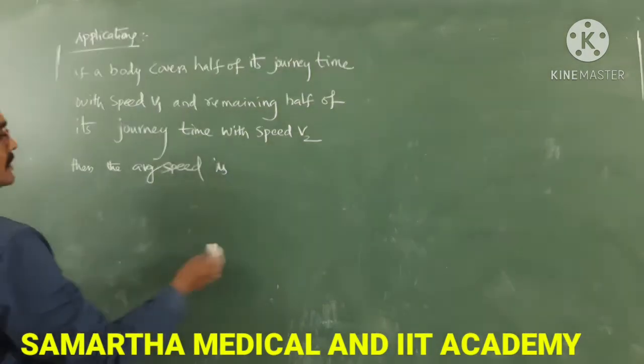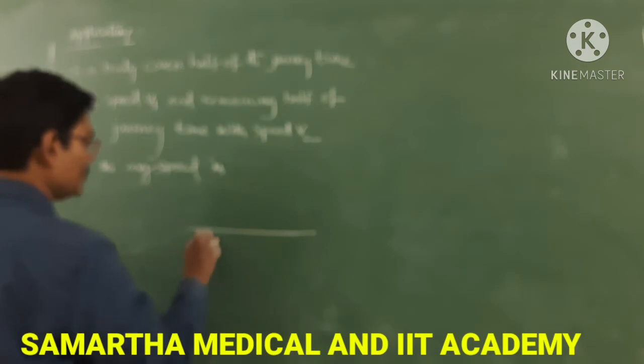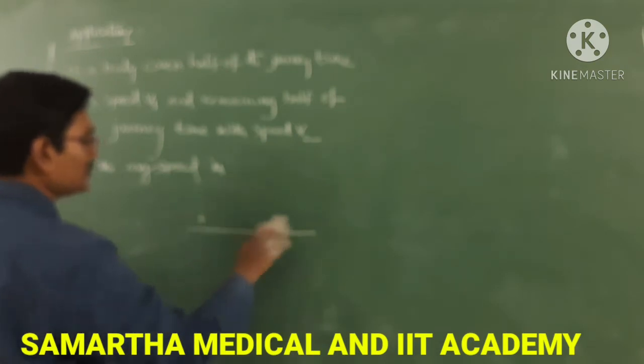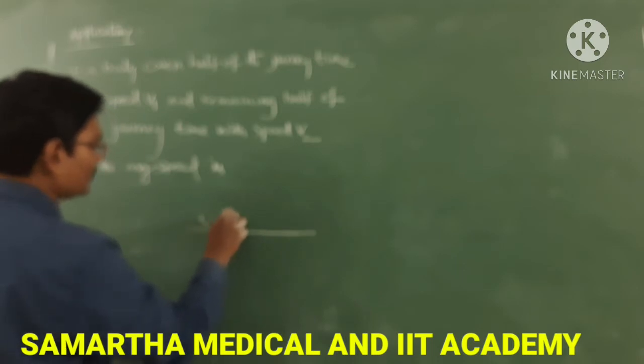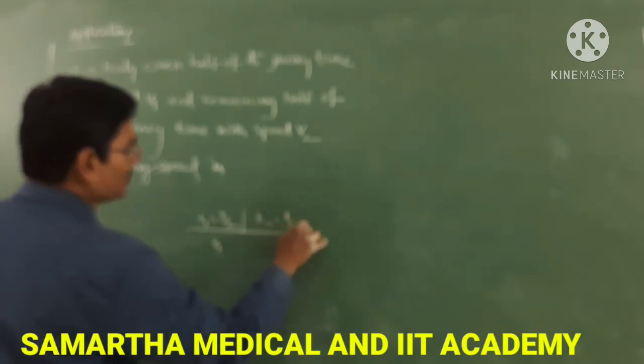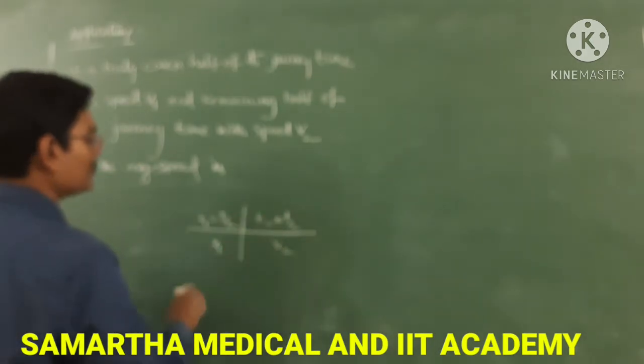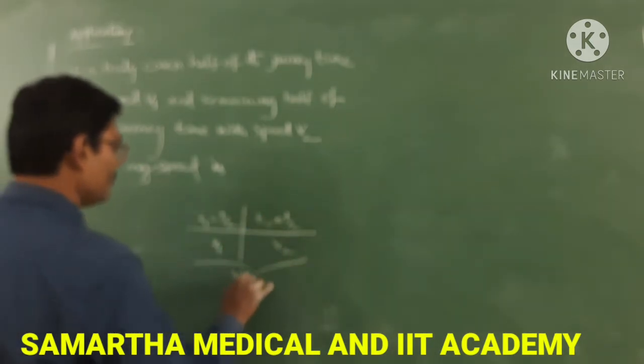See here, this is the journey. Suppose the total journey time is t, in that t1 is equal to t by 2 for half of the journey time, travelling with speed v1, and the remaining half of the journey time with speed v2. What is the average speed for this case?